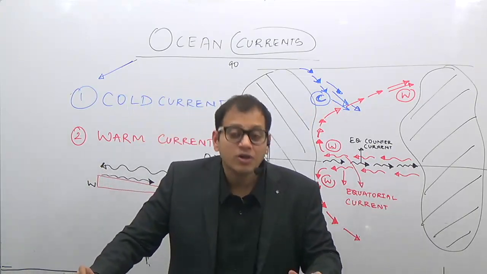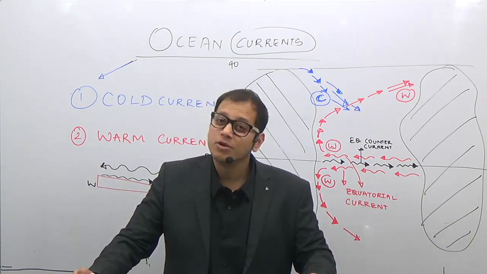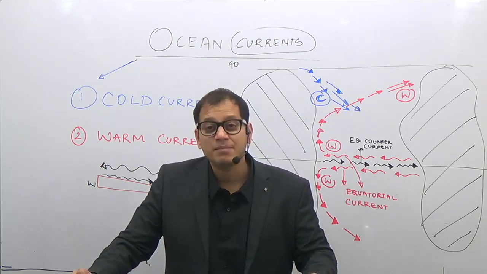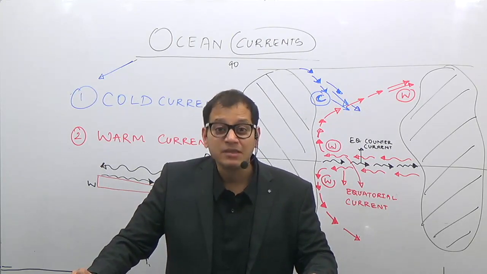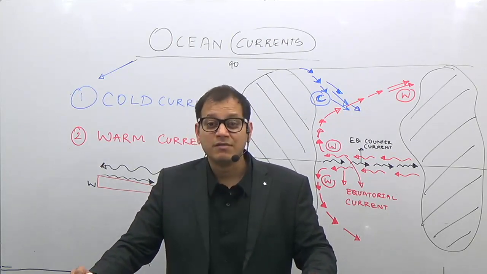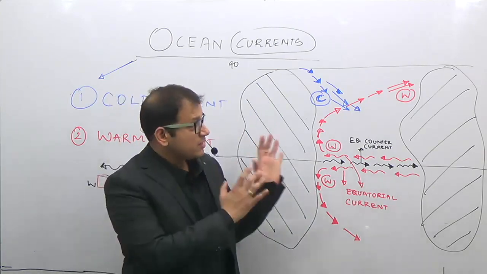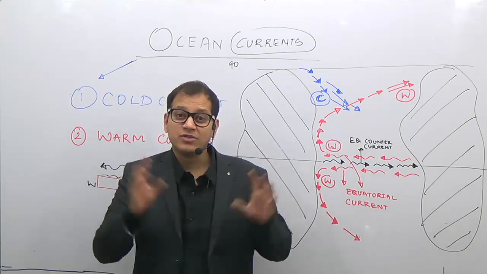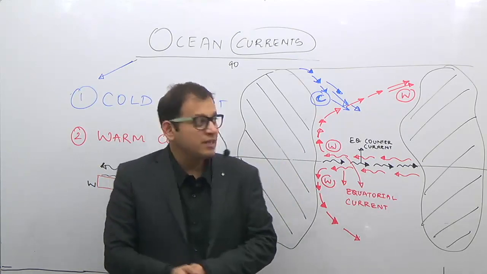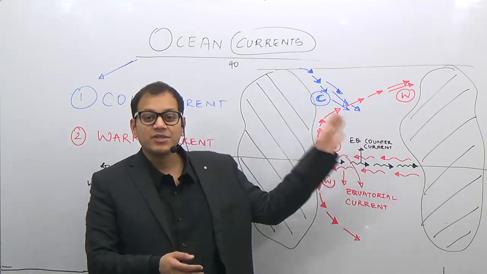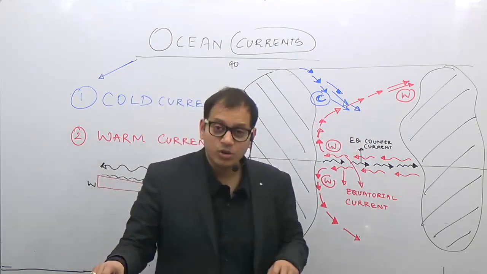See, even your economic geography will be based on the basics of your physical geography. In fact, economic geography is specifically asked in the mains examination. In the preliminary examination, whatever economic geography or regional geography is required, I will take it as separate classes also. But most of these things will be covered in your normal lecture. So where are the greatest fishing grounds of the world? If this is a question of economic geography, here itself I am answering: the greatest fishing grounds of the world are located in the regions of mixing of warm and cold ocean currents.